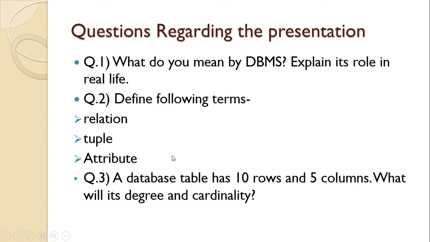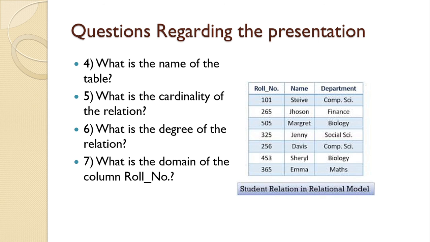Now questions regarding the presentation. First one is, what do you mean by DBMS? Explain the role of DBMS in our real life. Define the following terms: relation, tuple, attribute. Next, a database table contains 10 rows and 5 columns. What will be the degree and cardinality of that table? Next, here is the relation student. What is the name of this table? What is the cardinality of this relation? What is the degree of this relation? What is the domain of roll number?